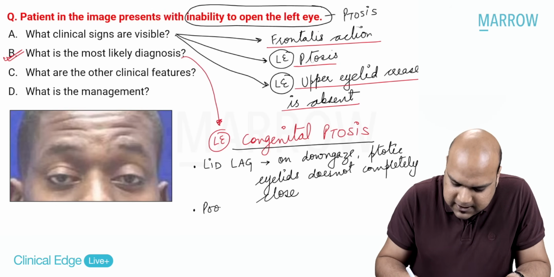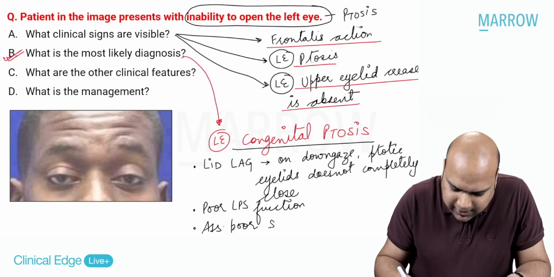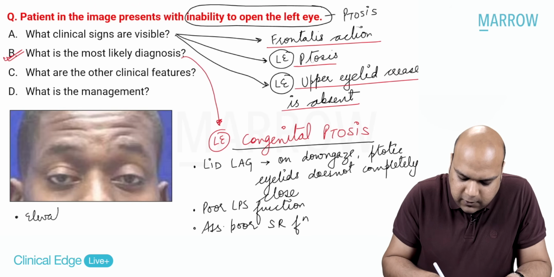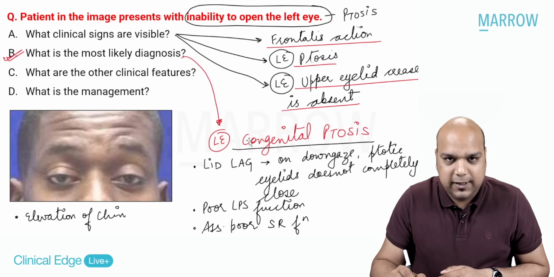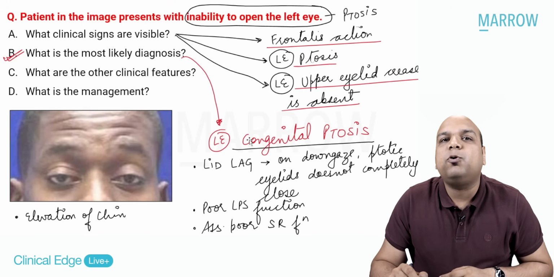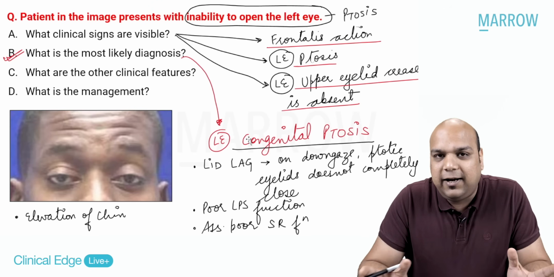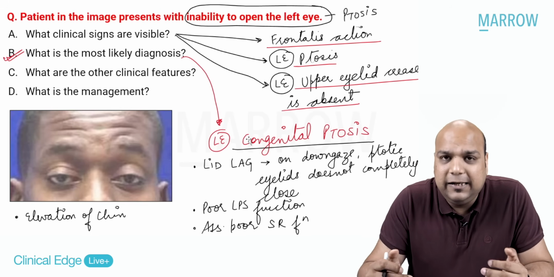We know that there is poor LPS function if we test it. Obviously, that is why ptosis is there. But along with poor LPS function, we also find associated poor SR function. And in a lot of cases, we can even find elevation of chin. Why can we find elevation of chin? If I have a ptotic eyelid, my lower part of the cornea is visualizing everything. So I will do this to look up straight through the lower part of the cornea. So the patient can come up with this posture, head posture also. Though not very common, but yes, it can occur. So these are some of the other findings that I'm trying to focus at finding, even though my diagnosis is pretty clear based on upper eyelid crease absent.